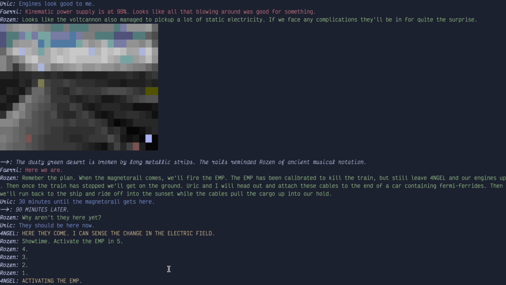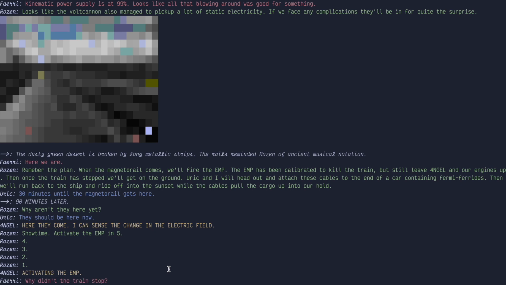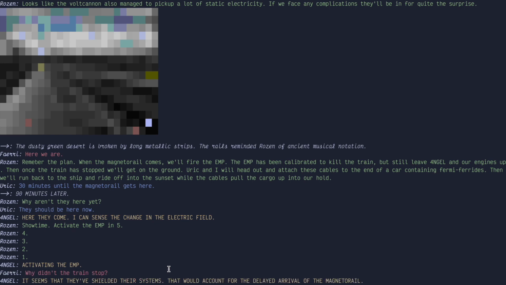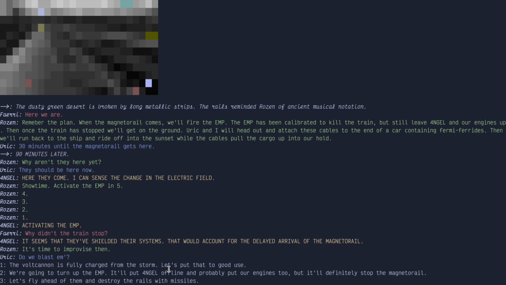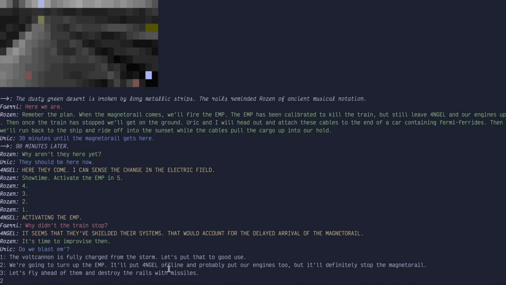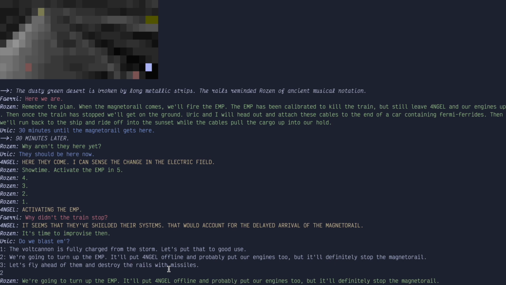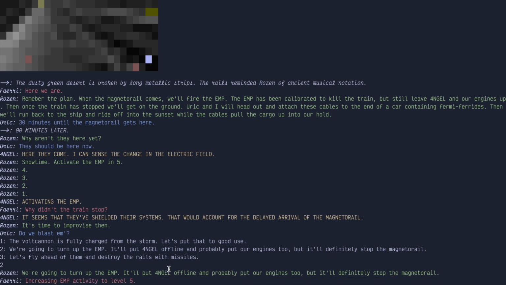It seems that they've shielded their systems. That would account for the delayed arrival of the magnetorail. It's time to improvise then. Do we blast them? We're going to turn up the EMP. It'll put Angel offline and probably put our engines too, but it'll definitely stop the magnetorail. Increasing EMP activity to level 5. I never like this part.